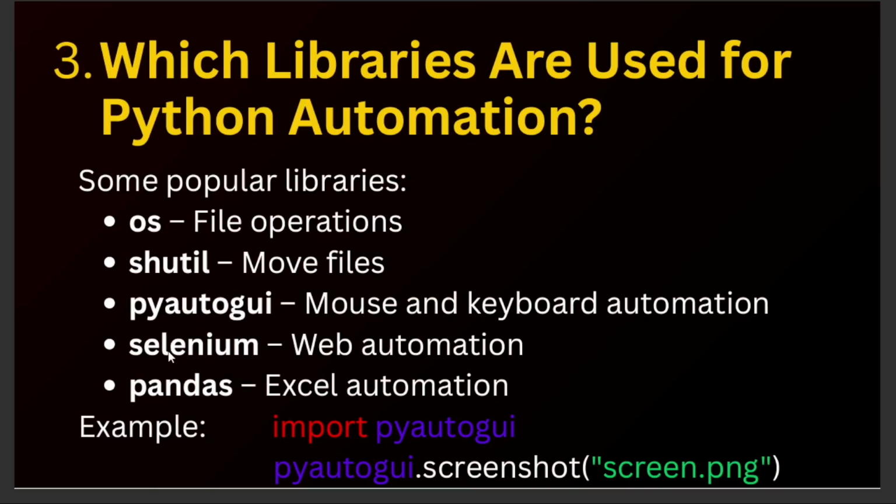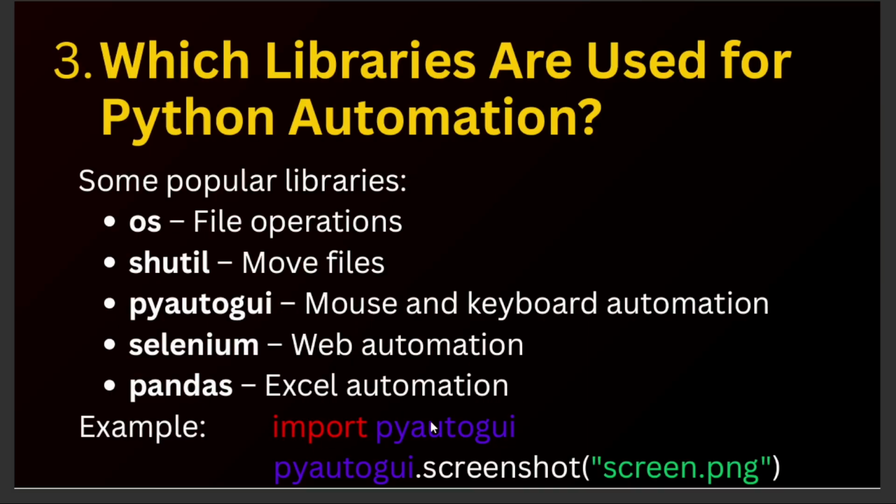Okay. Selenium, very important. Selenium is used for web automation. I will make videos for Selenium separately in future. For now, let us know Selenium library is used for web automation. And very important, Pandas is used for Excel automation.